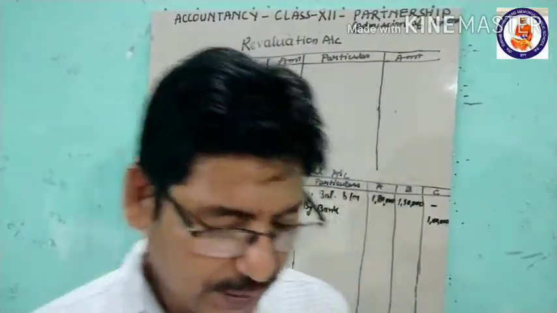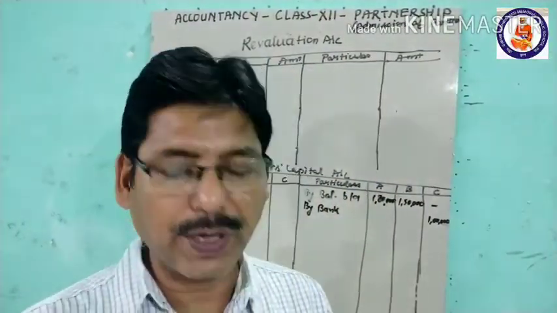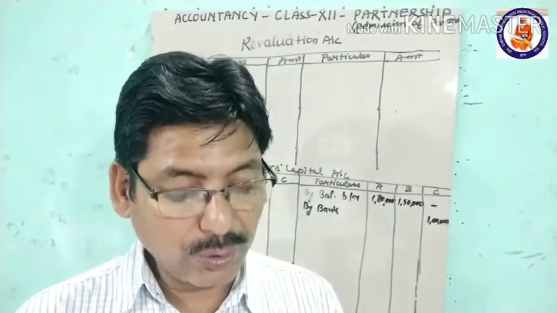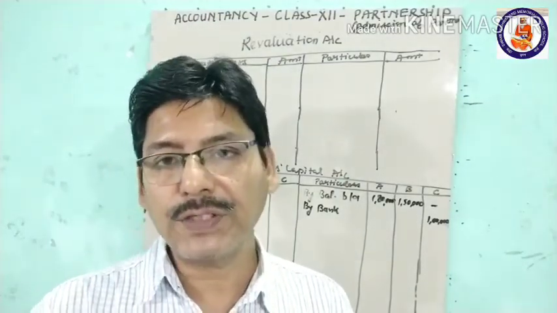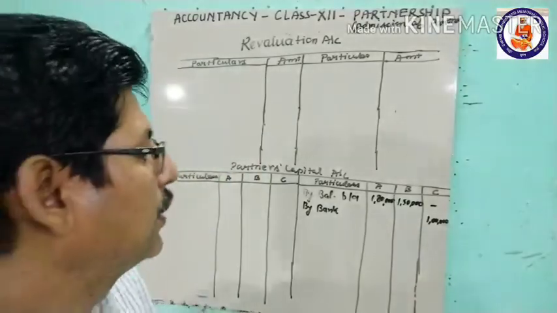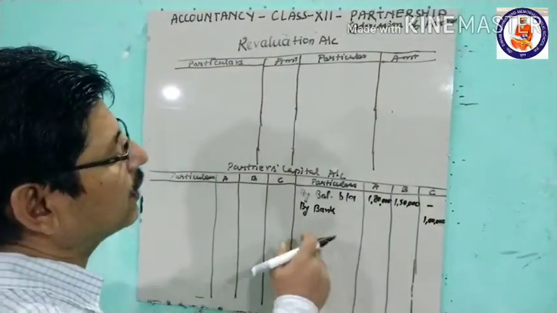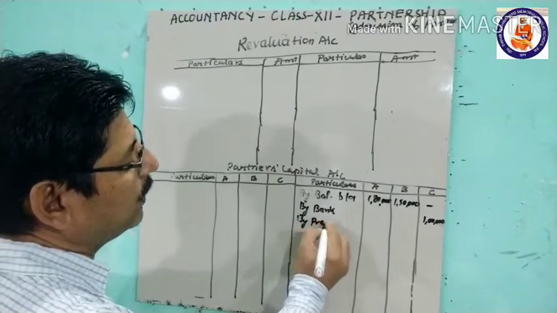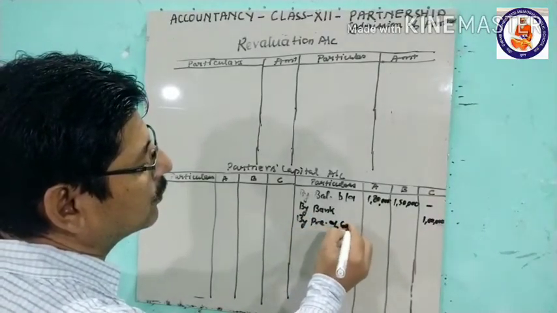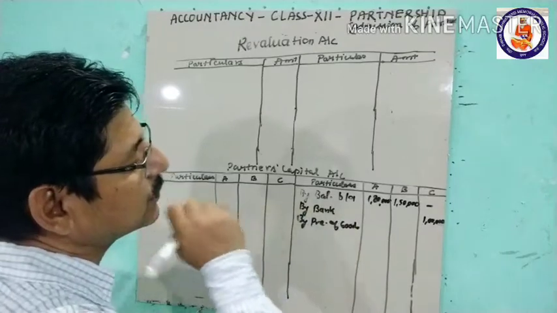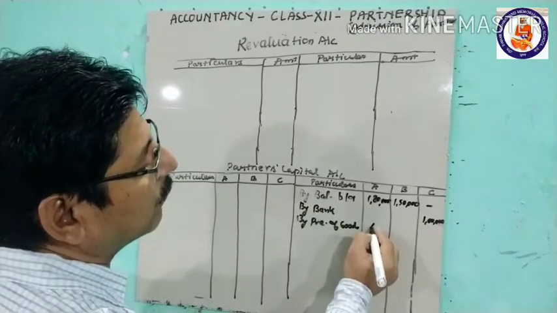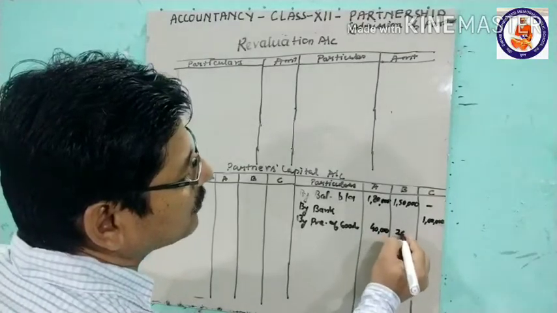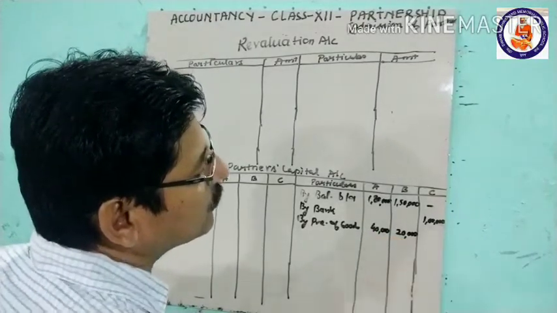So 60,000 will be divided between the two partners in the ratio 2:1, which means 40,000 and 20,000. So by premium of goodwill, 40,000 and 20,000, we put here.